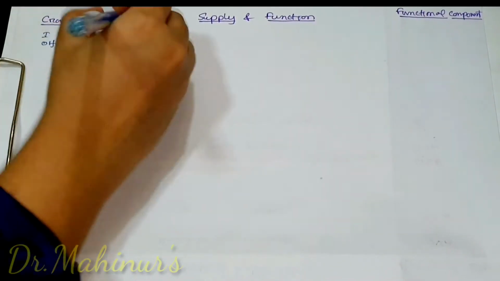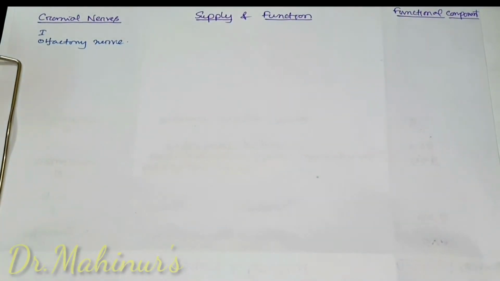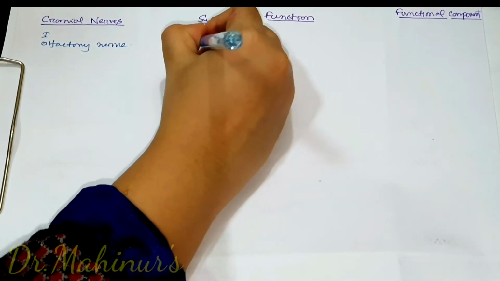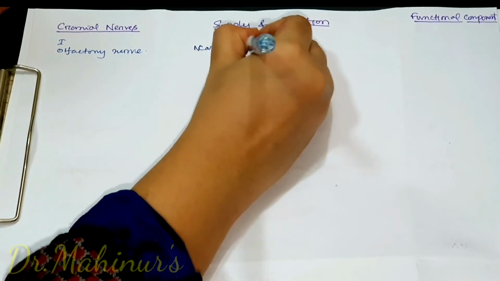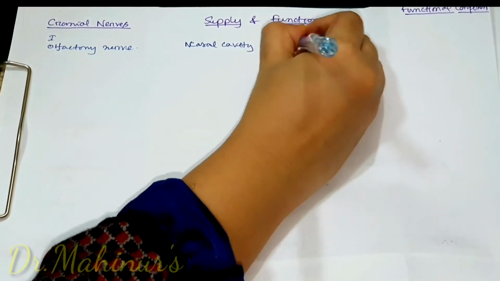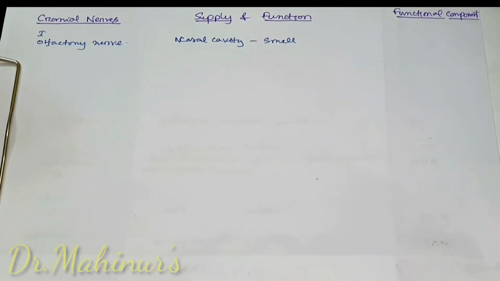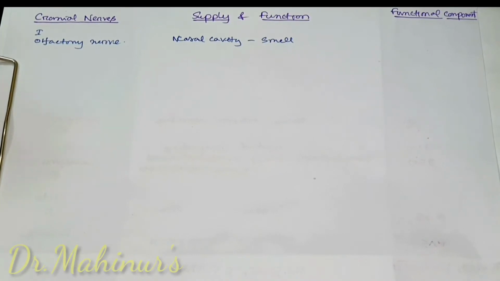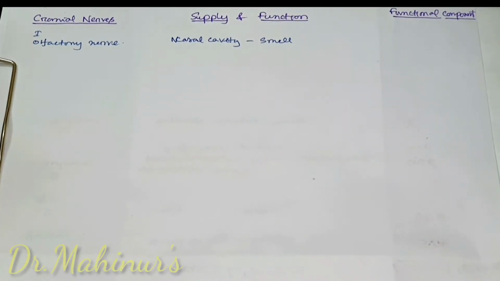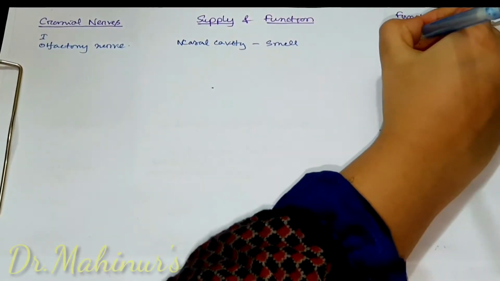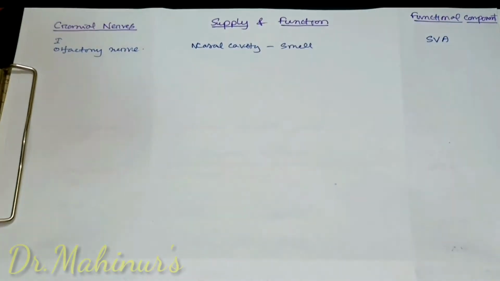First cranial nerve, olfactory, which is purely sensory, gives nerve supply to the nasal cavity and carries olfaction or smell sensation. As we know that smell is a special kind of sensation and olfactory nerve has afferent fibers, so the functional component will be special visceral afferent.